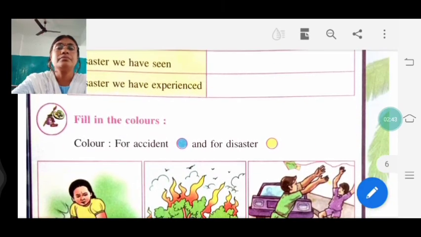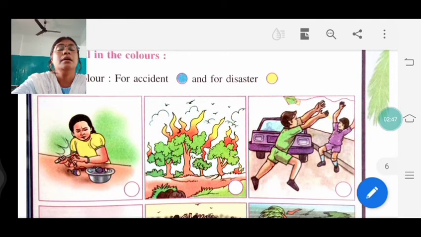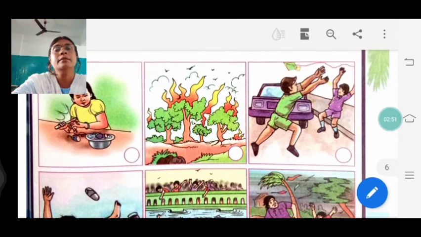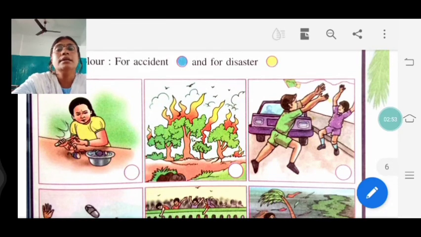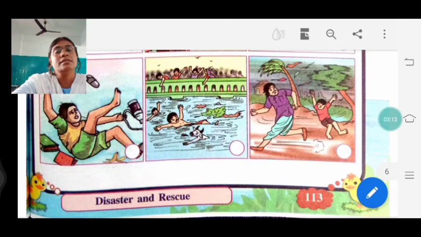Now see, fill in the colors. For accident you have to fill blue color, and for disaster yellow color, clear. See, one girl is there, she hurt her hand, there is an accident. Jungle fire, it is a natural disaster. This is a man-made disaster, then it is an accident, then it is a disaster, and the last one is also a disaster, clear.